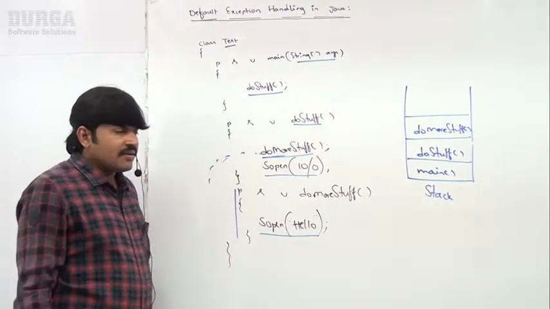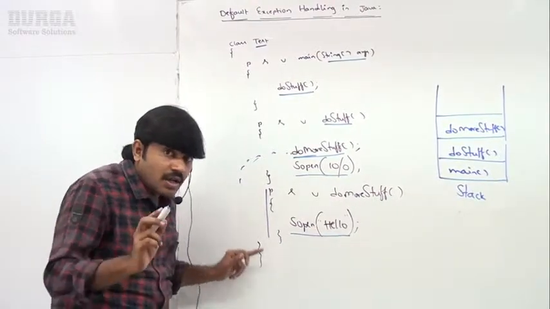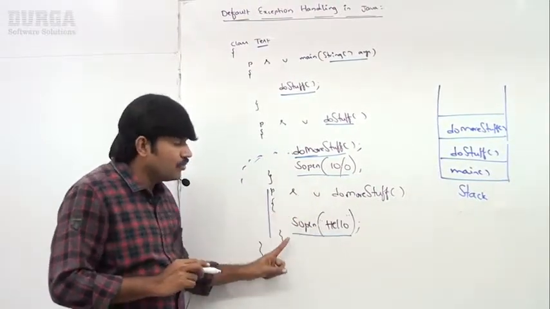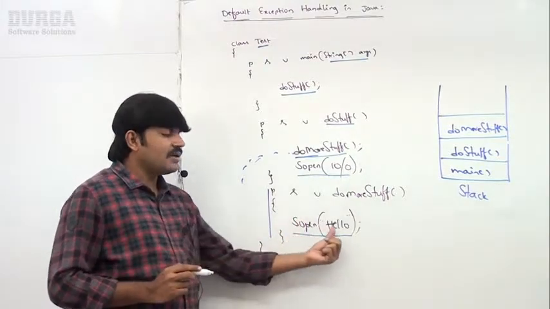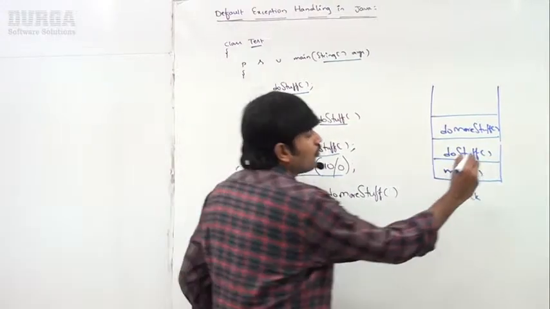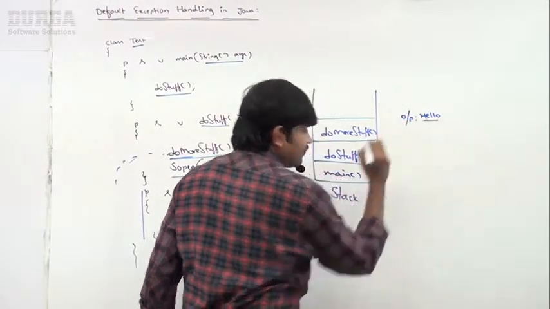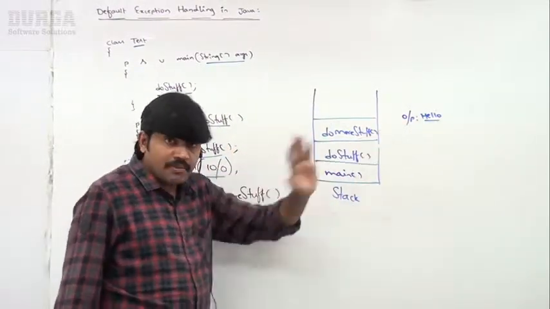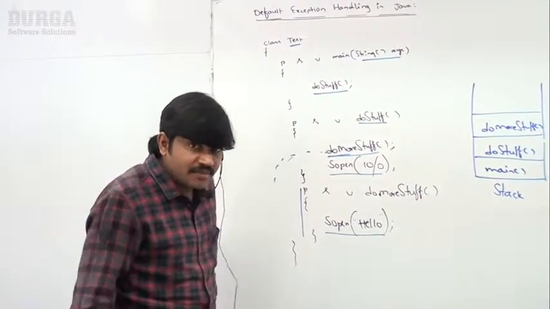Whenever you call doMoreStuff, the control enters into doMoreStuff. Inside doMoreStuff, the line is SOP of hello, so the output will become hello. After that SOP, is there any other statement to execute?